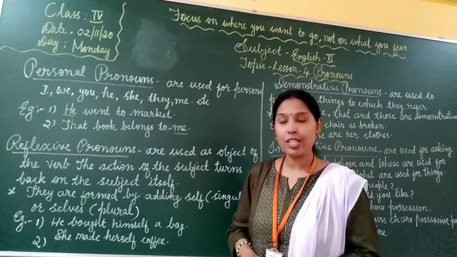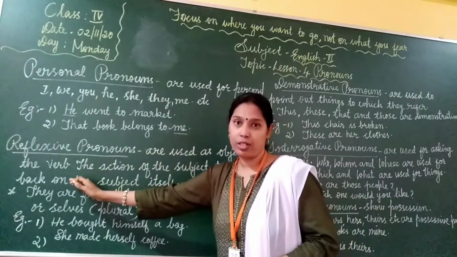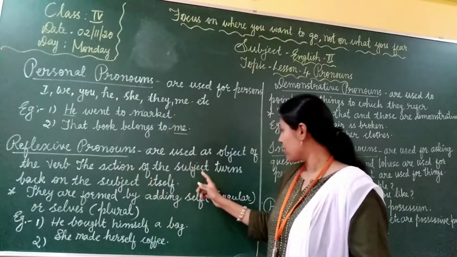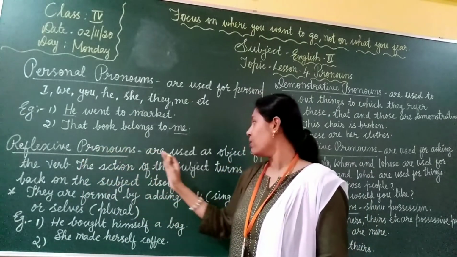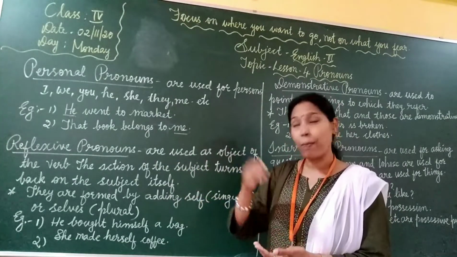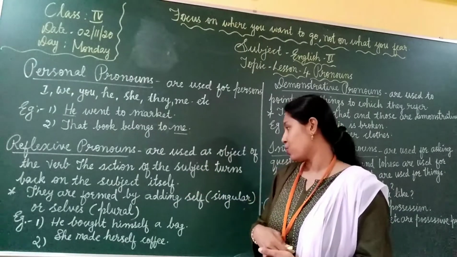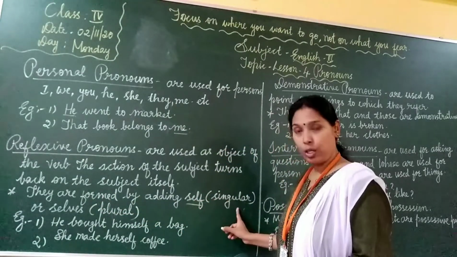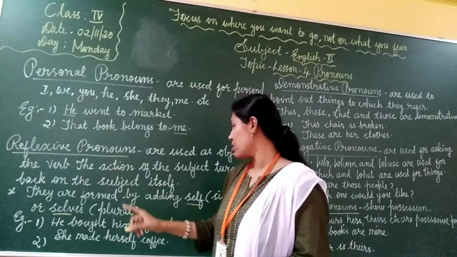Next, reflexive pronouns. Reflexive pronouns are used as object of the verb. The action of the subject turns back on the subject itself. So what is a reflexive pronoun? They are used as object of the verb. The action of the subject turns back on the subject itself. They are formed by adding self for singular or selves for plural. How are reflexive pronouns formed?